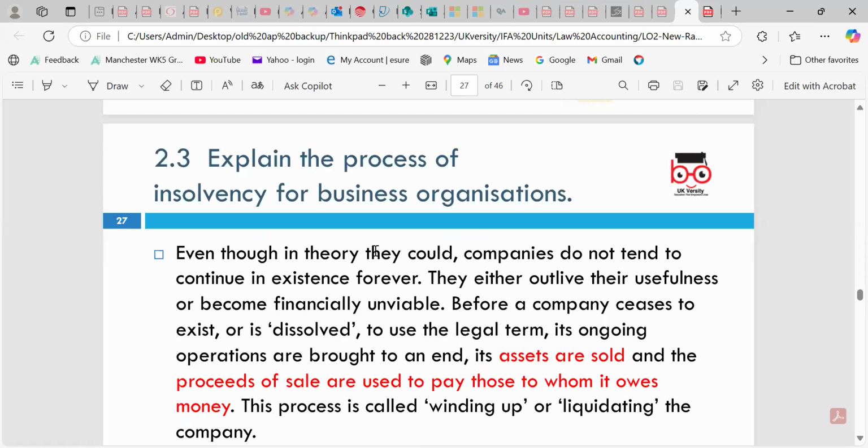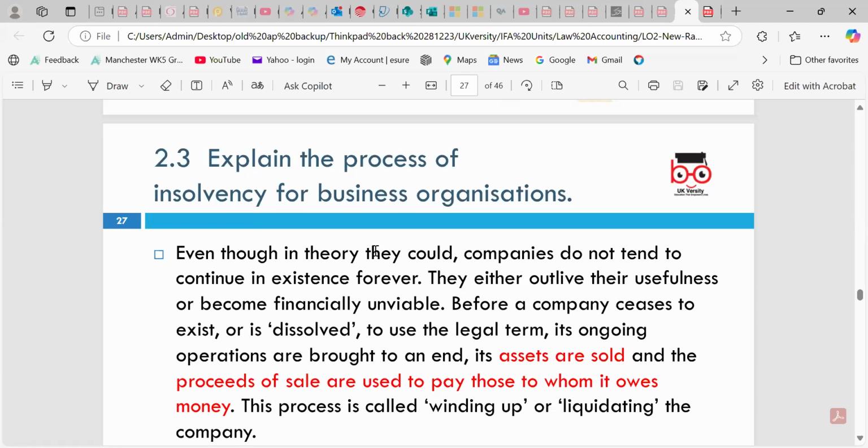Explain the process of insolvency. We can look around insolvency laws from that perspective. Companies don't tend to continue to exist forever. Of course, we have BHS, we have Carillion, the construction company, and plenty of other companies that did not sustain themselves before the company ceased to exist, using the legal term ongoing operation.